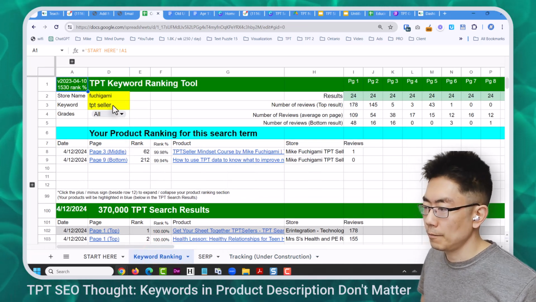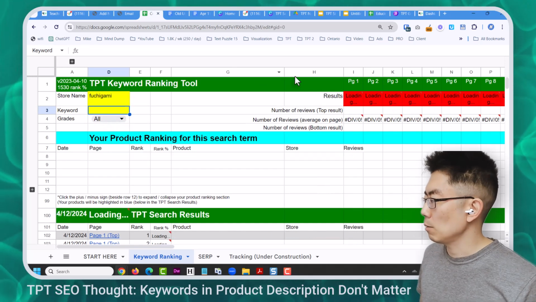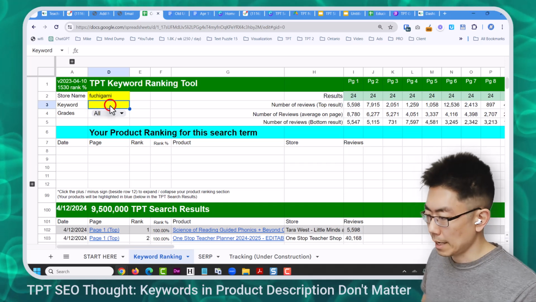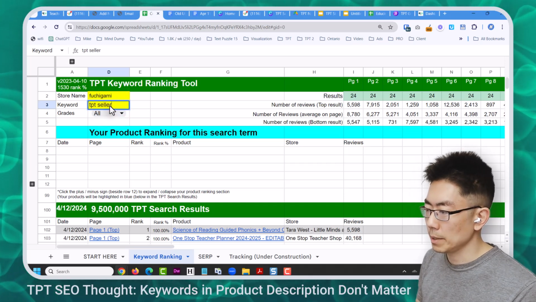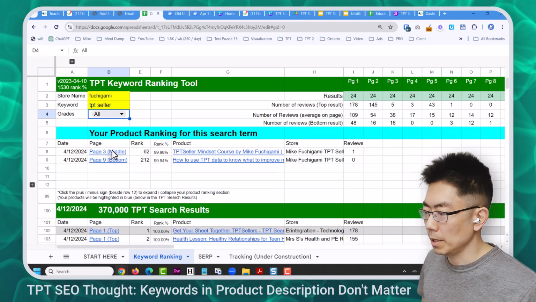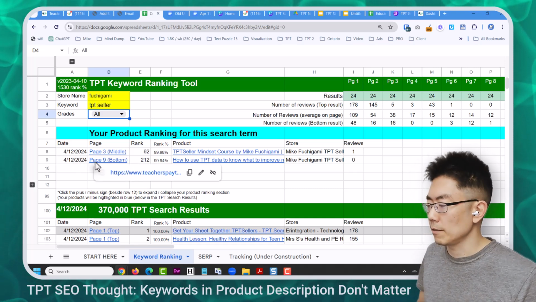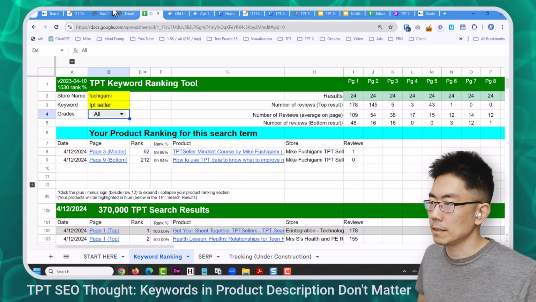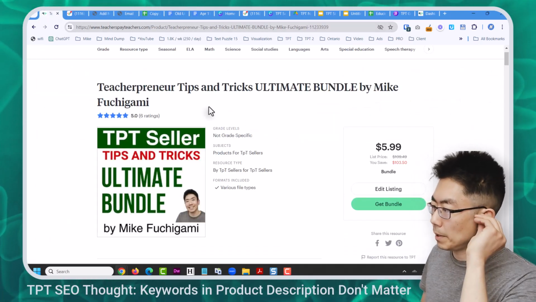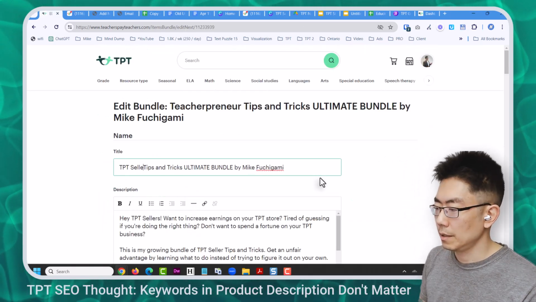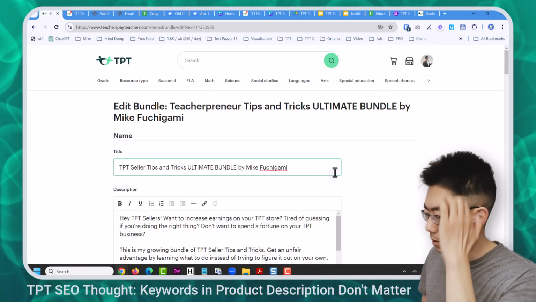So just to confirm, I'm going to delete the keyword. That will force the Google Sheet to reload a bunch of pages. I'm going to ask it to reload TPT seller as my search term. It's reloading it. There we go. So I only have 2 products in this keyword in the first 10 pages of the search results. The ultimate bundle is not there. Let's go to the ultimate bundle. And instead of saying Teacherpreneur, let's say TPT seller tips and tricks, ultimate bundle by Mike Fuchigami.